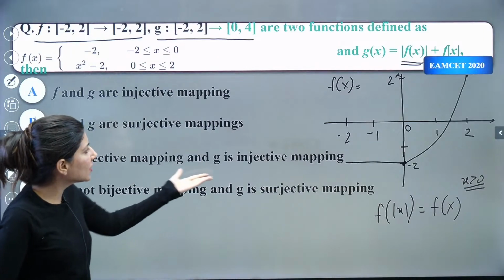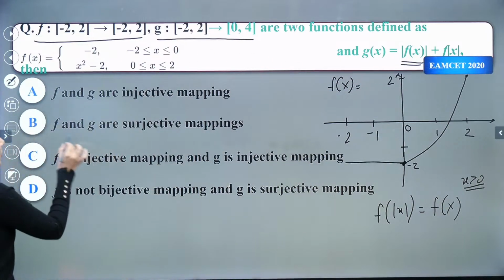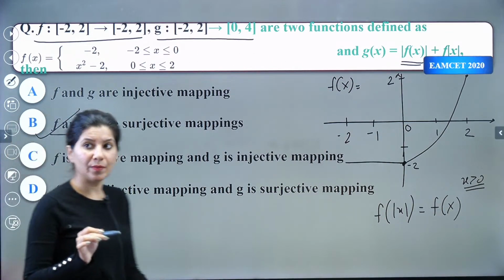What about f? So we have plotted the graph of f. So f ranges minus 2 to 2. Clearly f is also surjective. So that's why f and g both surjective will be absolutely right.